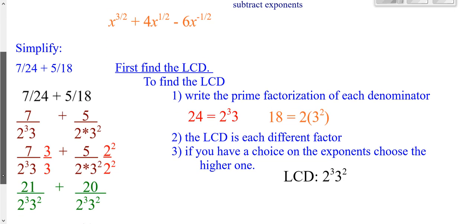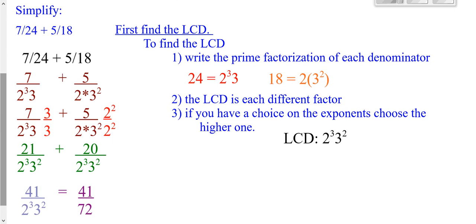Now, as a side note here, to review how to add and subtract fractions, suppose you had 7 over 24 plus 5 over 18. The first thing you'd want to do is the prime factorization of each denominator. Prime factorization of 24 is 2 cubed times 3. Prime factorization of 18 is 2 times 3 squared.